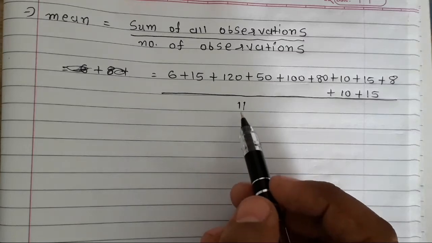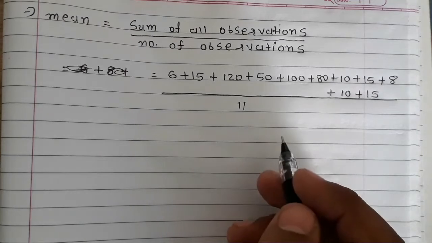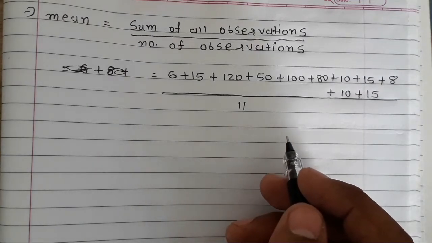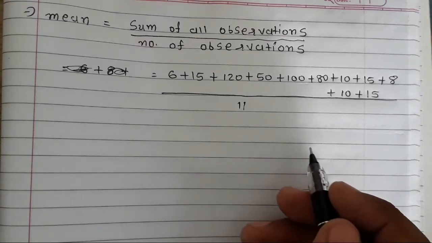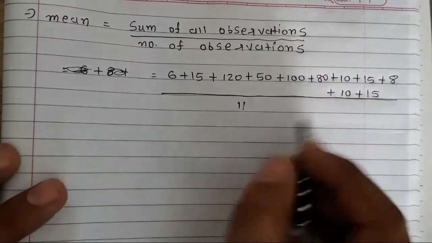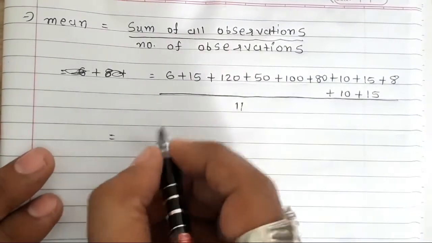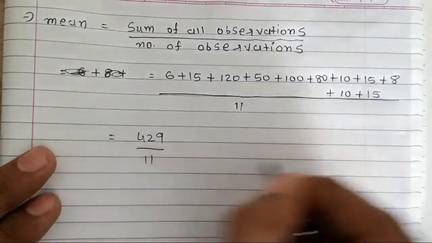Here 11 players played, so the total number of players is 11, so I will write 11. In terms of score scored by player, you can also write mean is equal to total runs divided by number of players. Now I have to add this data, so after adding all this data I will get 429 divided by 11.